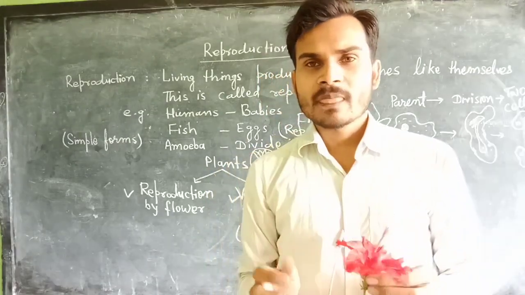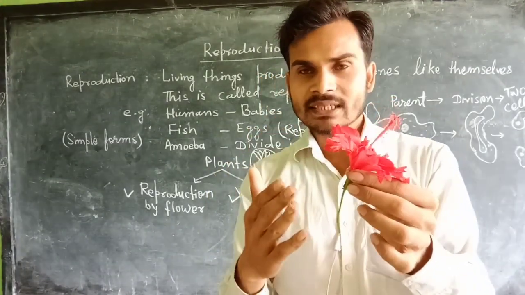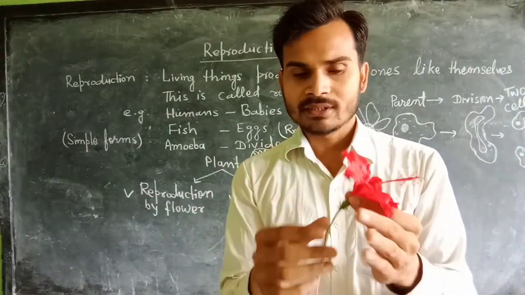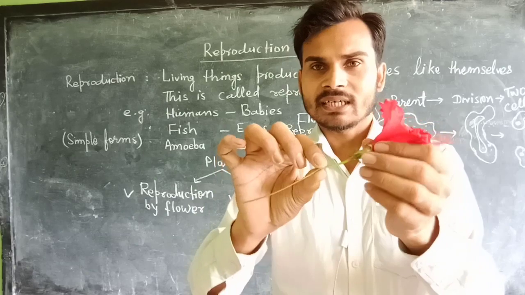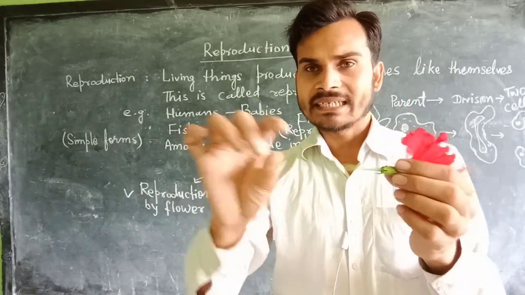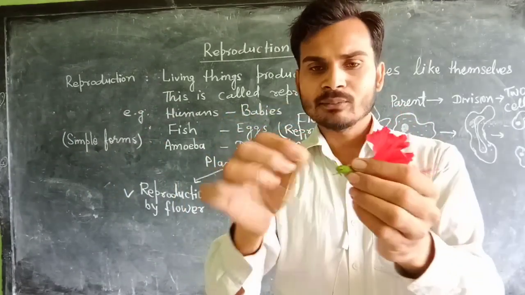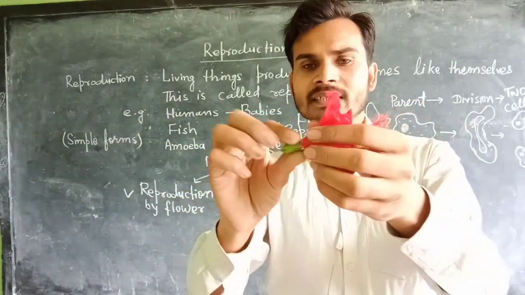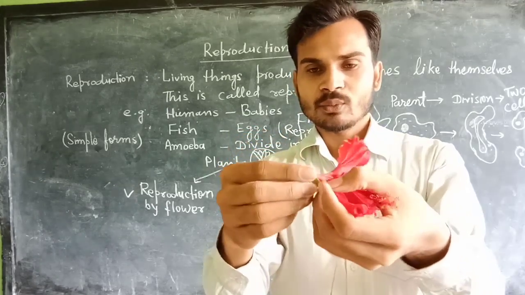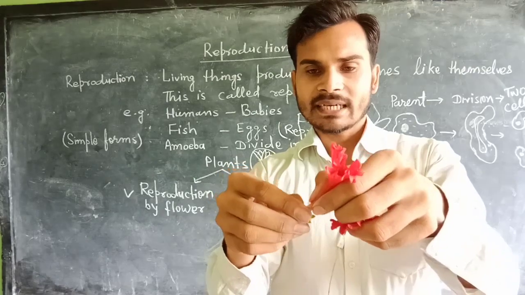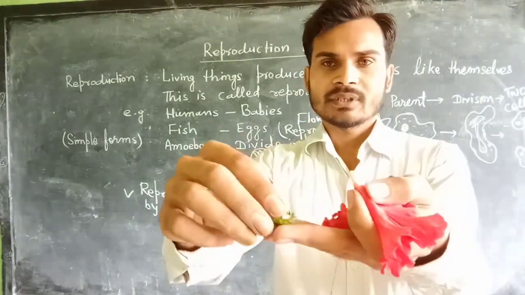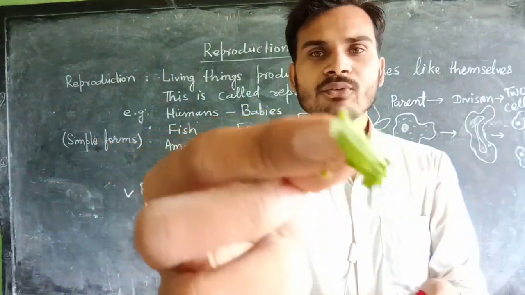Now we are going to dissect this into two parts, and we will see how the different parts comprise a flower. So now I am going to first remove this petiole, the stalk which is attached to the stem. The other part that I am going to remove, the protector of the flower, is called what? Sepal. So I am going to remove the green part here. Yes, look, it is the sepal which I have removed.